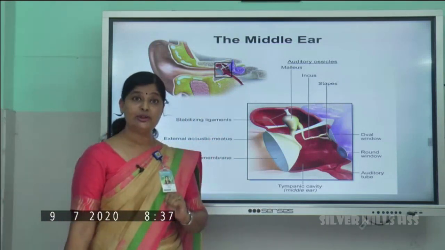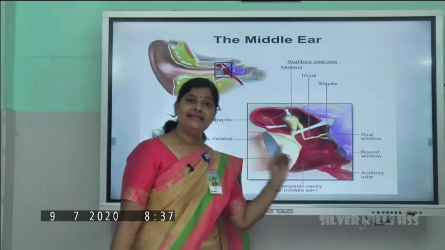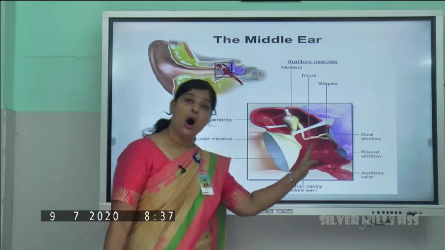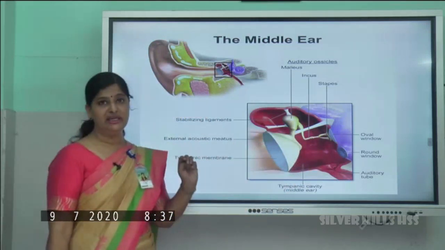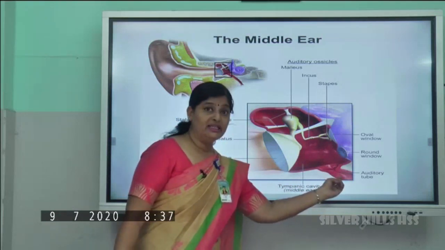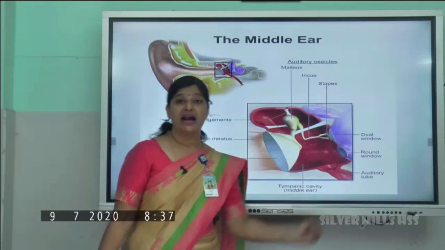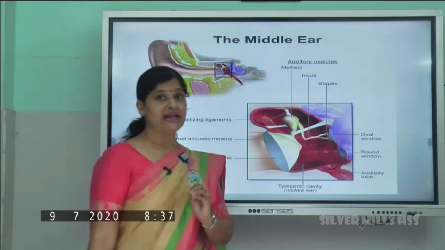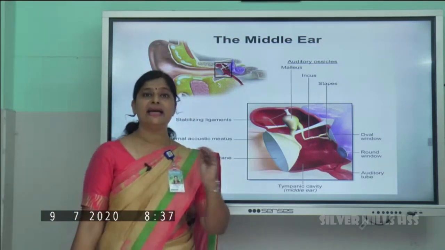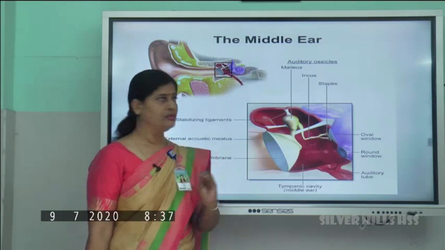Then what does it do? It maintains the air pressure between the outer ear and the middle ear. This eustachian tube is connected to the pharynx region and it maintains the air pressure.